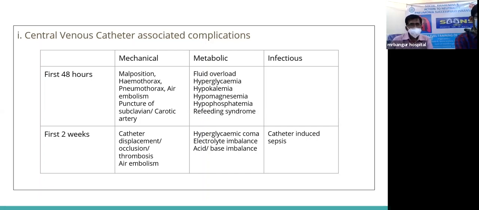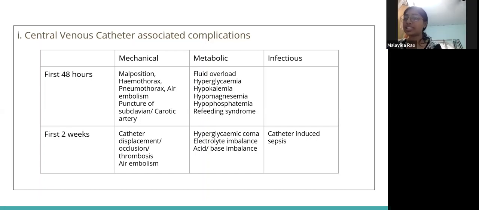Metabolic complications like fluid overload, hyperglycemia, hypokalemia, hypomagnesemia, hypophosphatemia, refeeding syndrome, also overfeeding, which is later. In the first 2 weeks, we can see mechanical complications like air embolus, occlusion, and thrombosis of the central venous catheter, which is treated with thrombolytic therapies.